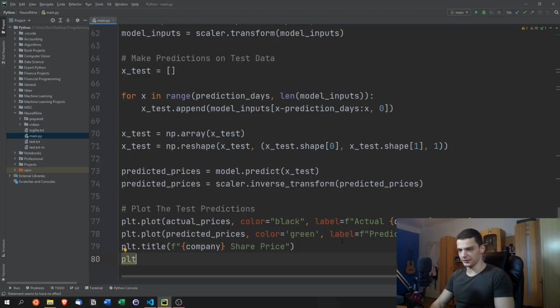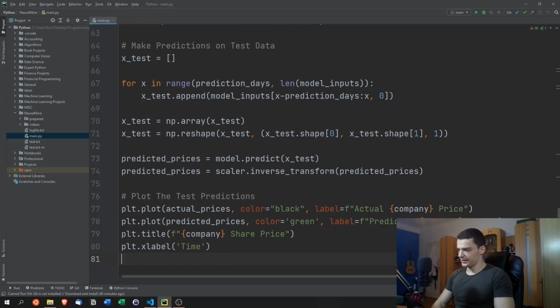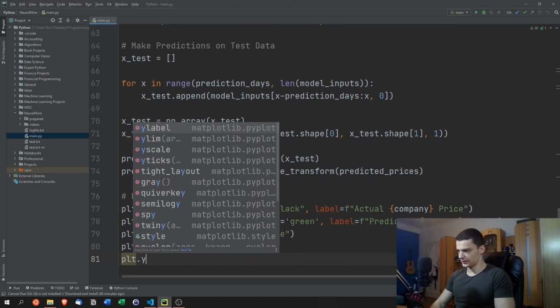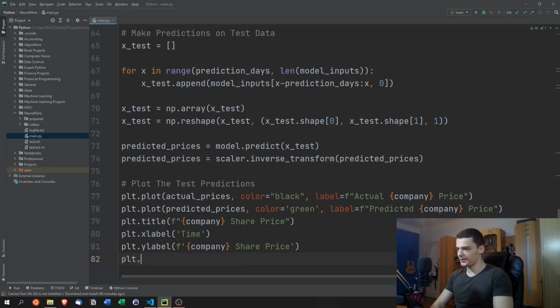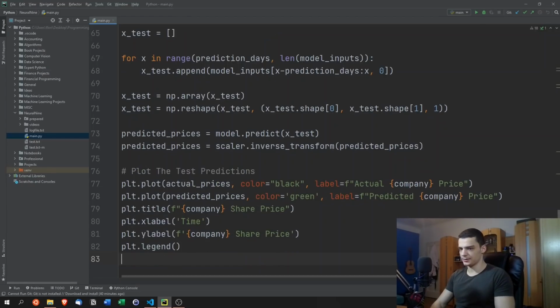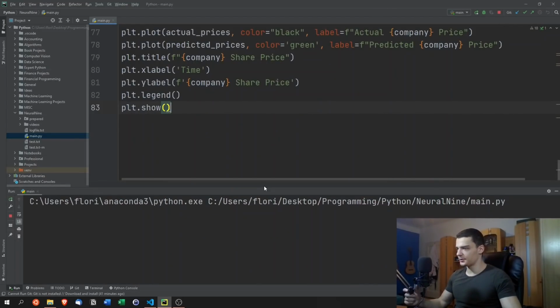And now we're also going to add a label. So the x label is going to be time. We're not going to have dates here though. That's not too important since we're just predicting one day. And the y label is going to be company share price. And then plt.legend, plt.show.